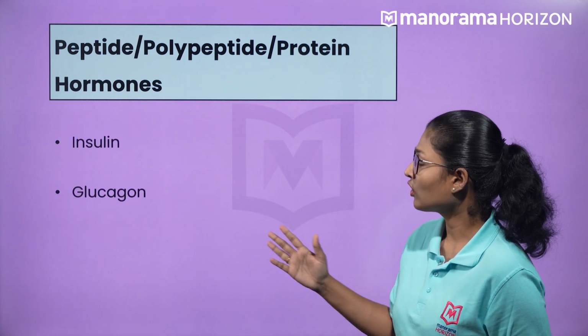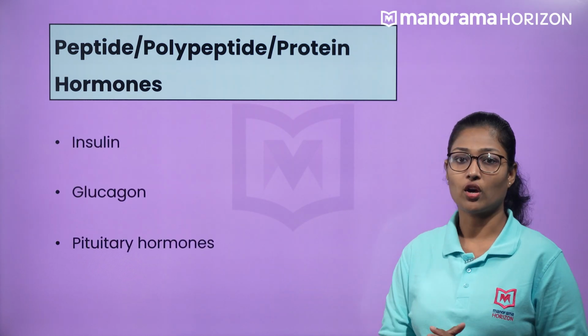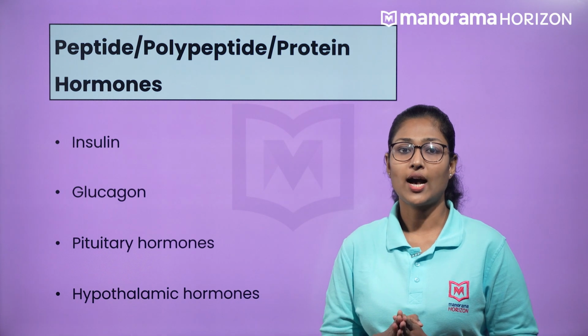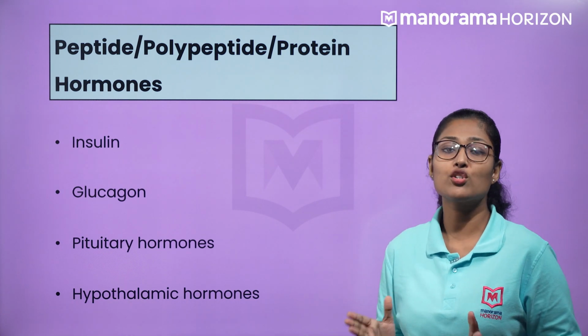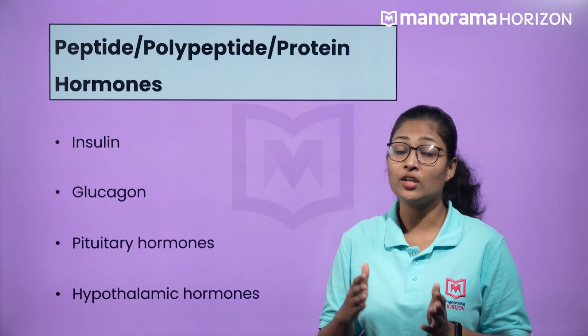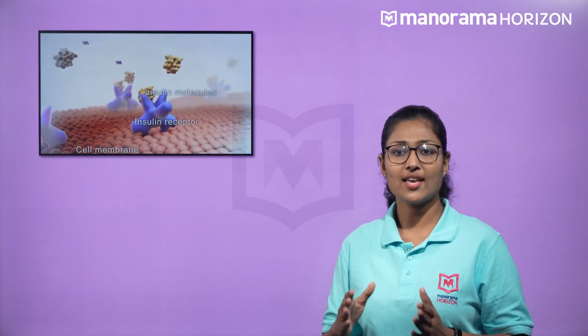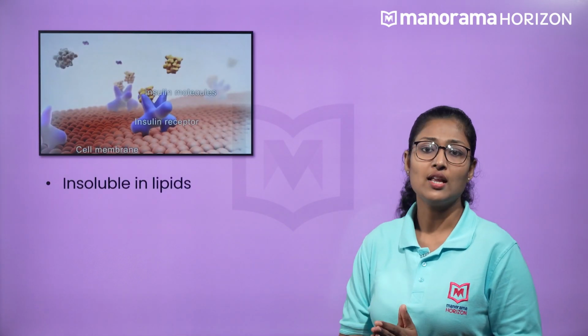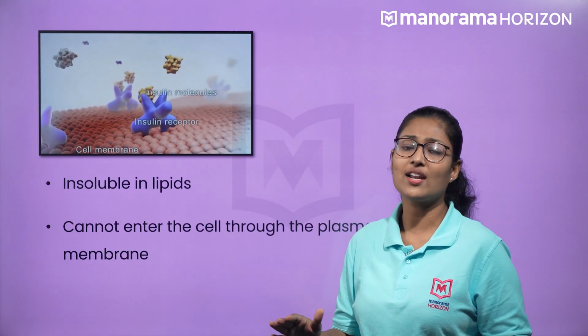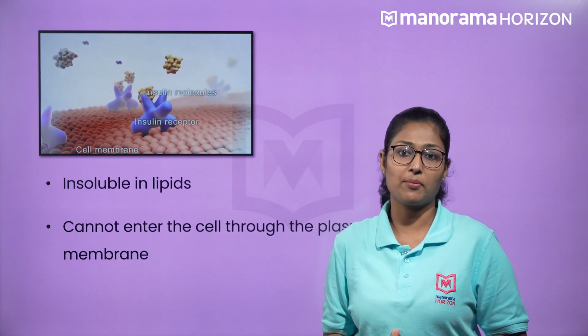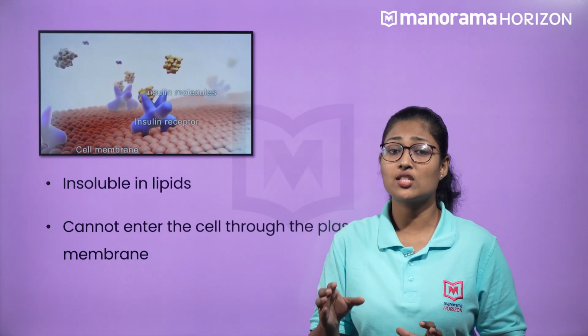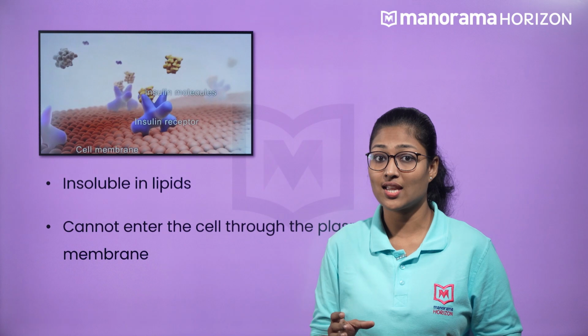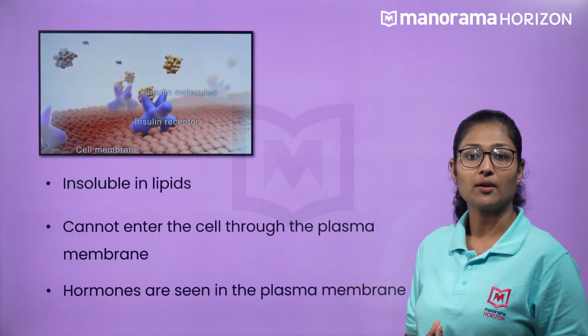Insulin, glucagon, and pituitary hormones along with hypothalamic hormones belong to peptide or polypeptide or the protein hormones. And they are generally insoluble in lipids and thus they cannot enter the cell through the plasma membrane. Hence we say that the receptors for such hormones are seen in the plasma membrane.